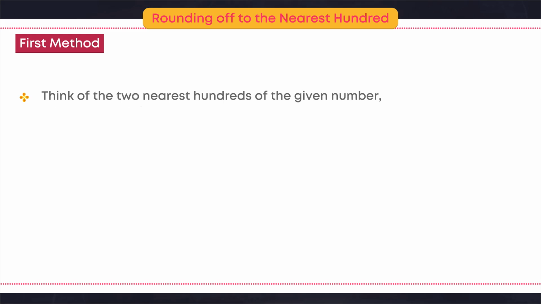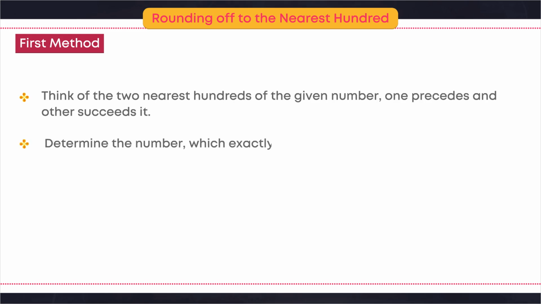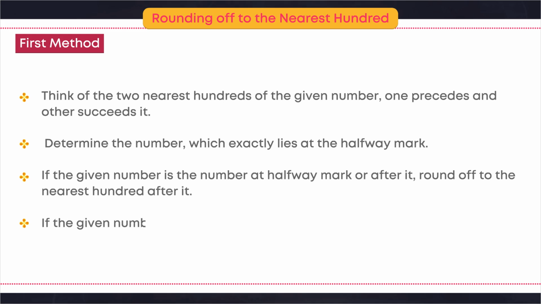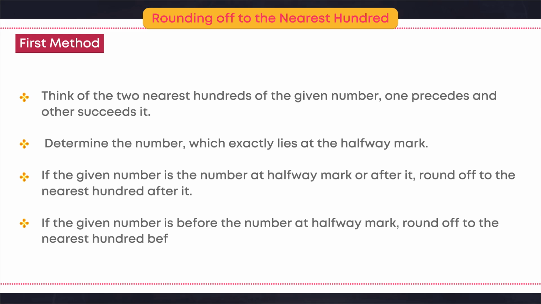Rounding off to the nearest 100. First method. Think of the two nearest hundreds of the given number, one precedes and other succeeds it. Determine the number which exactly lies at the halfway mark. If the given number is the number at halfway mark or after it, round off to the nearest hundred after it. If the given number is before the number at halfway mark, round off to the nearest hundred before it.